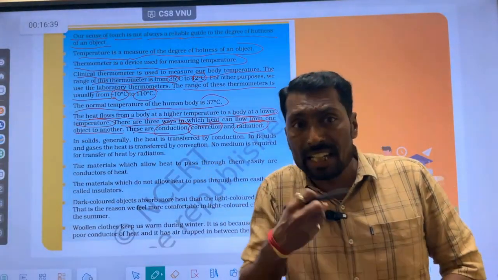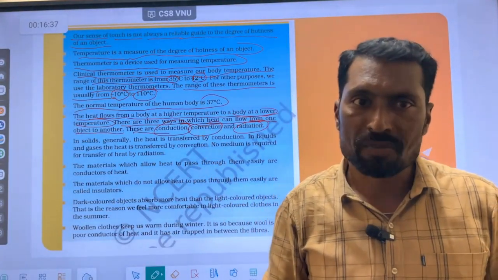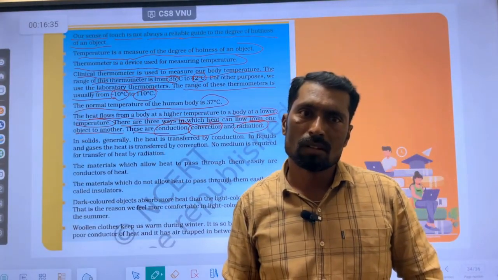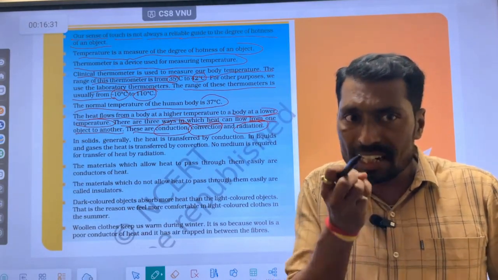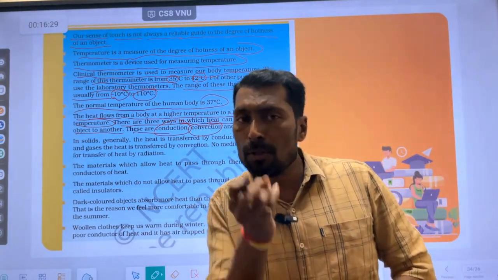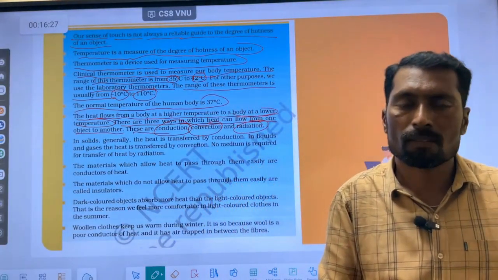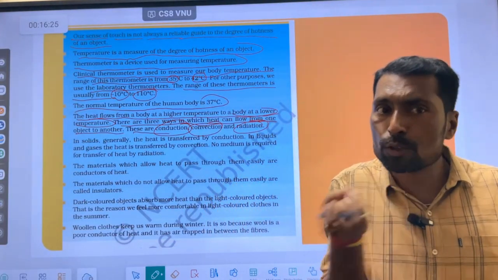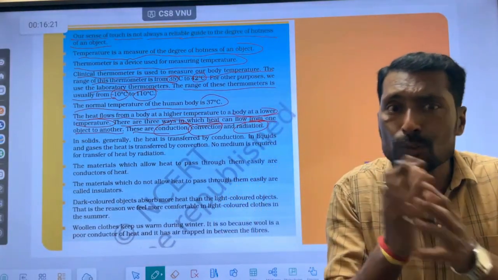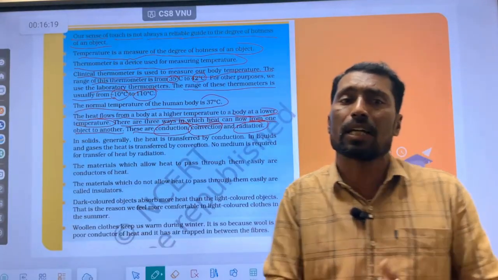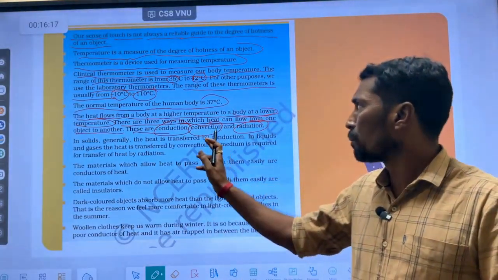Convection deals with fluids, liquid substances such as water, and also air. Here the heat is transferred from one particle to another particle. एक particle से दूसरे particle में heat transfer होती है in the process of convection.